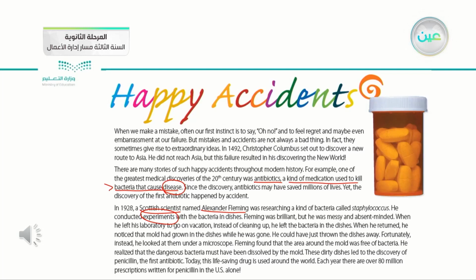After that, we have other words like prescriptions. The word prescriptions means what the doctor writes for you, the medicines the doctor writes for you so you can get them from the pharmacy.